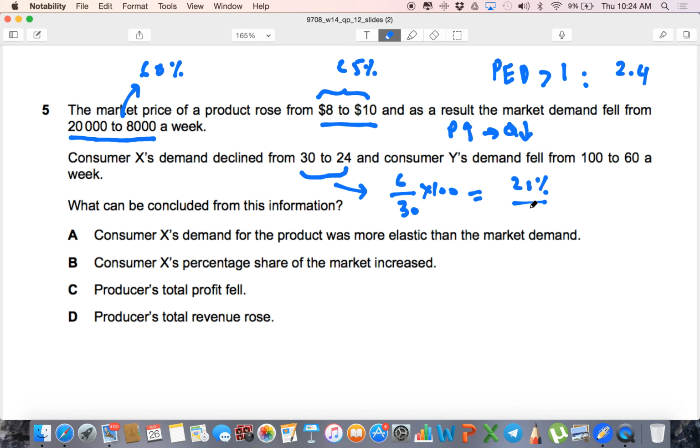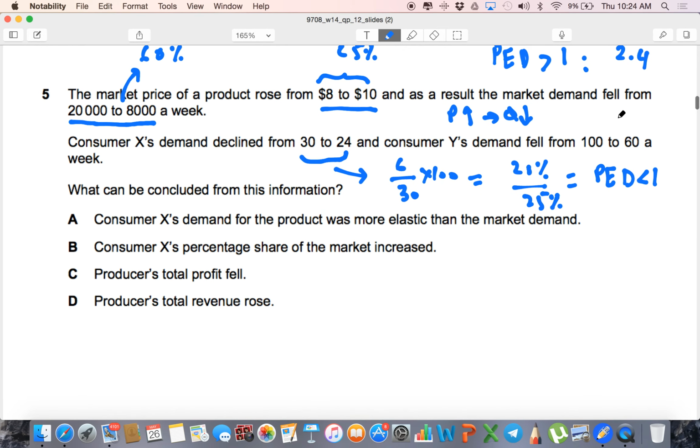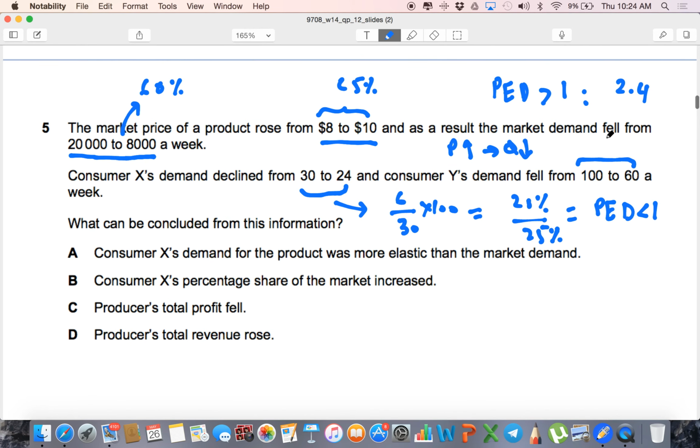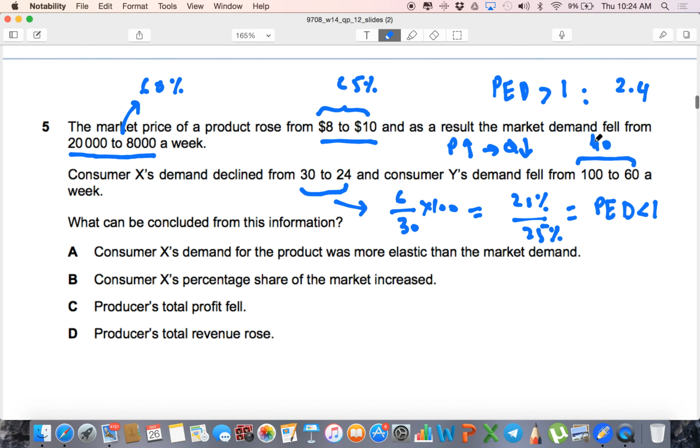20% over 25%, the value would be PED less than 1. Isn't that true? 0.8. And Y key fell from 100 to 60, which means 60 minus 100 is 40. 40 over 100 is 40%. 40% over 25% is PED greater than 1. Isn't that true? Now, I'm finding too much information, but this will make our answers really easy.